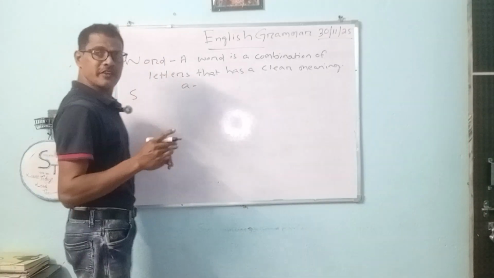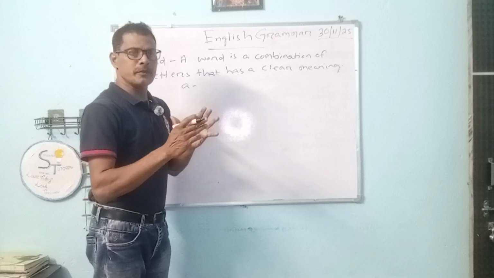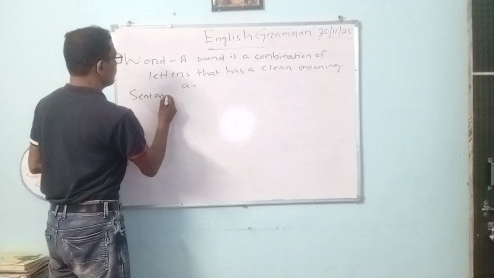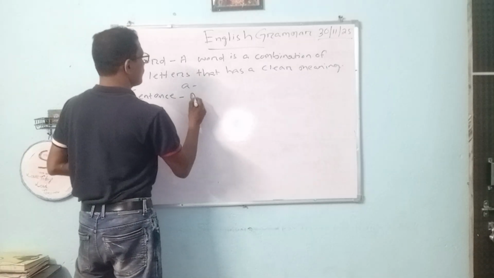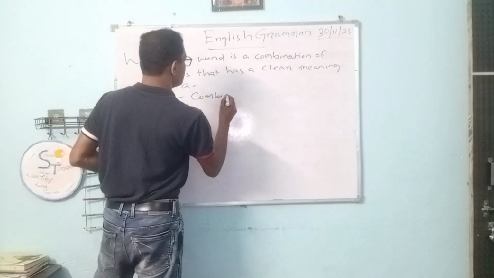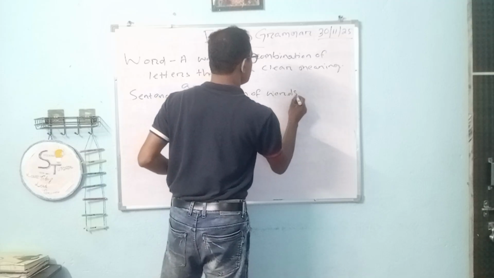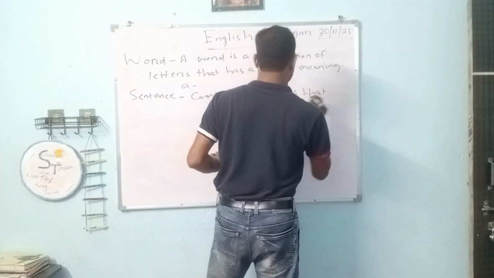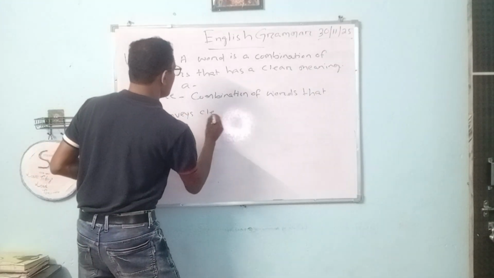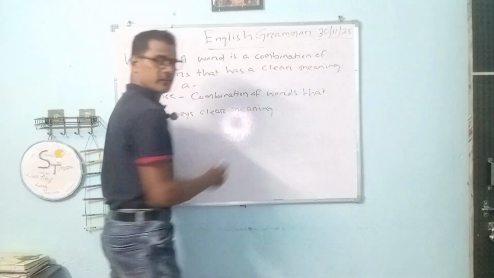A sentence is a combination of words that has a clear, specific meaning. It must convey a fact. So what is a sentence? A sentence is a combination of words that conveys clear, specific meaning.